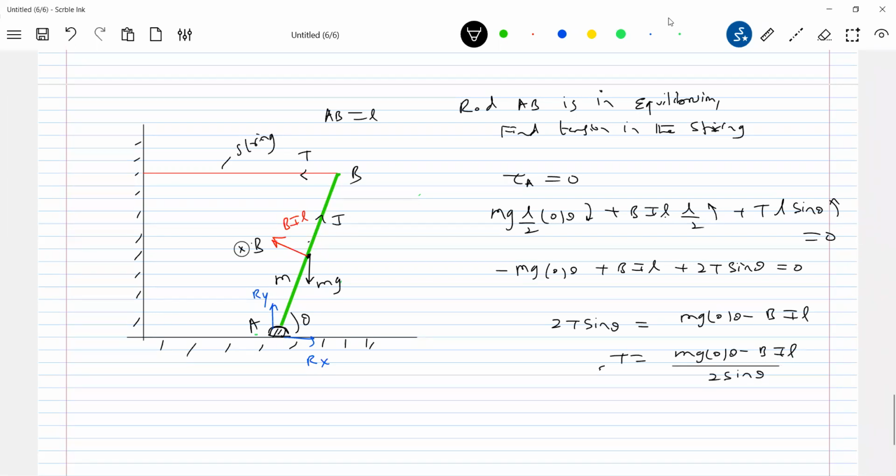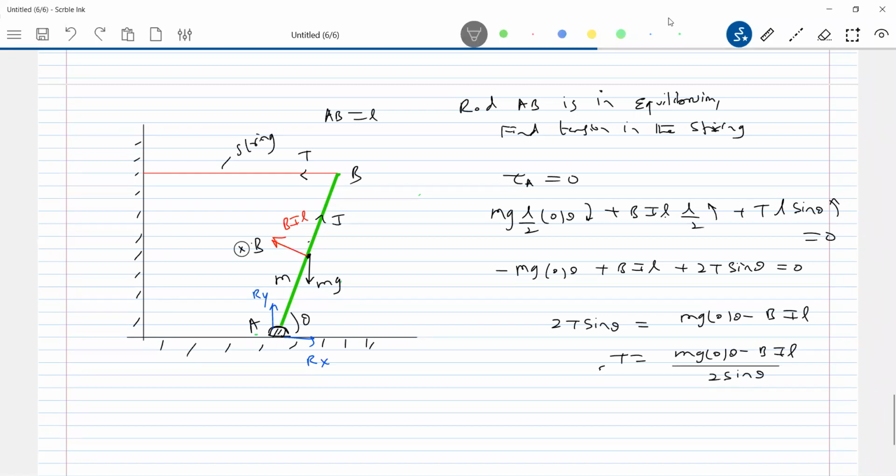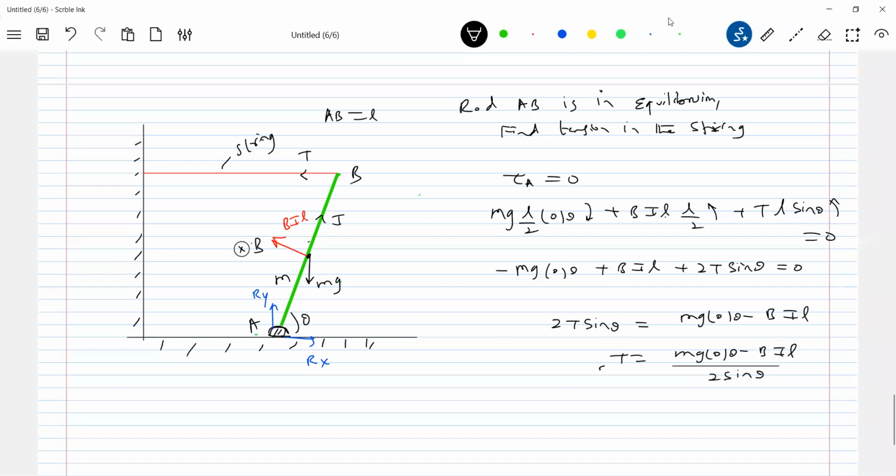Can we calculate the reactions now? What about the reaction forces? Equate forces along x and y on the rod and calculate Rx. If you get Rx negative, you just flip the direction. These are forces acting on the rod, not on the hinge. On the hinge they should be opposite to Ry and Rx, what I indicated. Whenever we say the rod is suspended, we show the reactions on the rod.